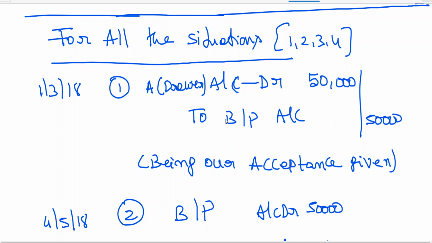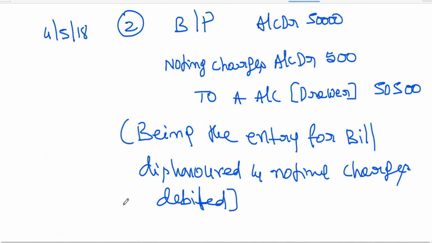Drawer account at R to bills payable account. Bills payable account at R, noting charges account at R to A account. Being the entry for bill dishonored and noting charges debited.